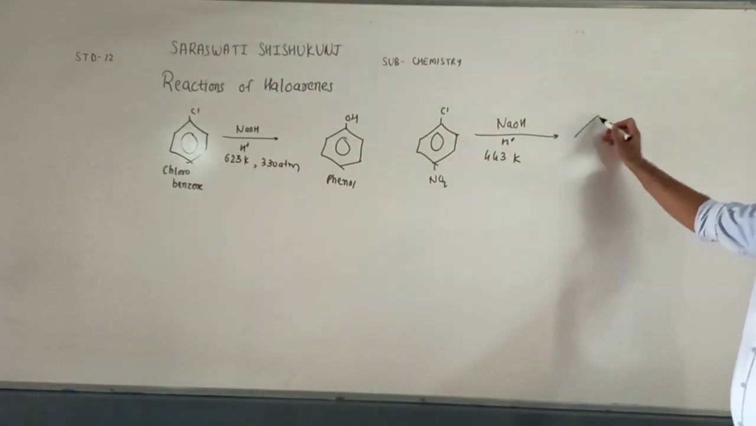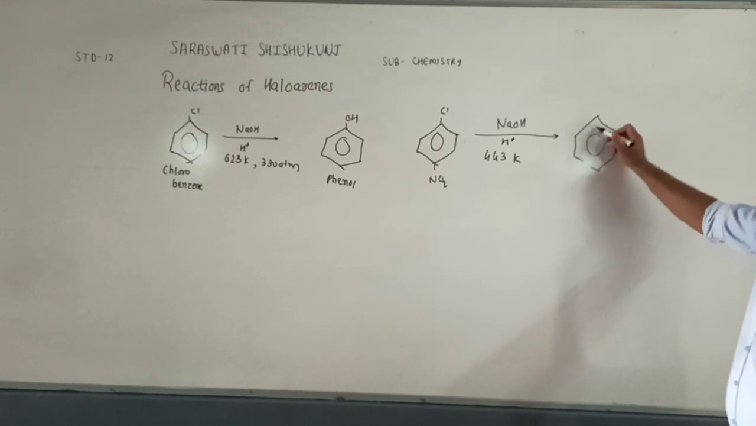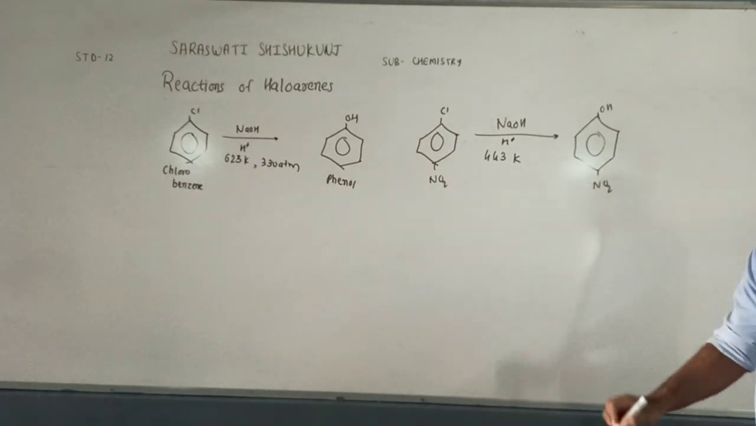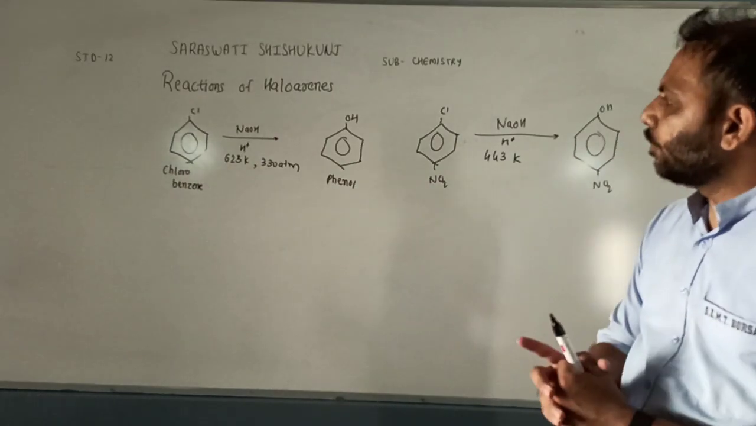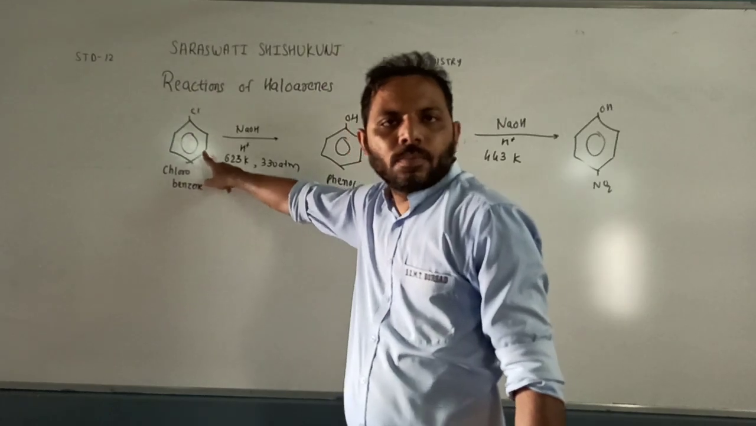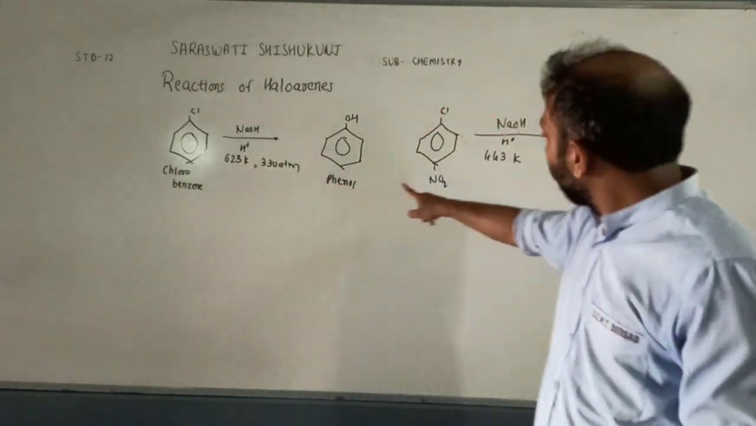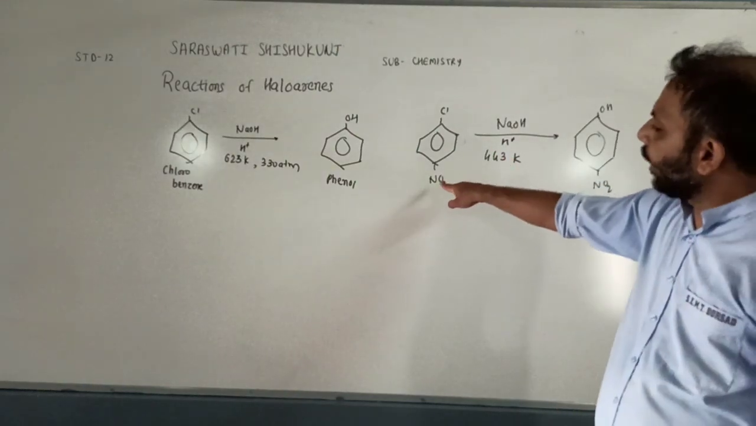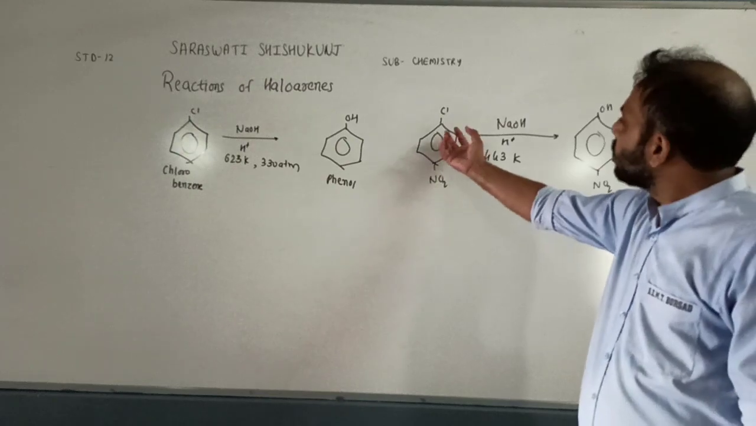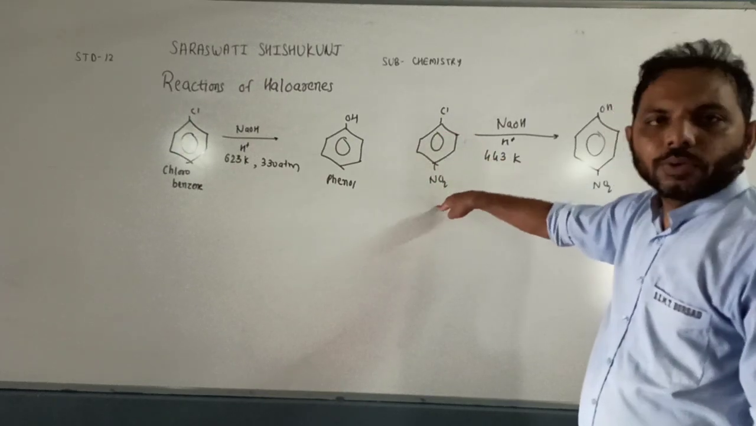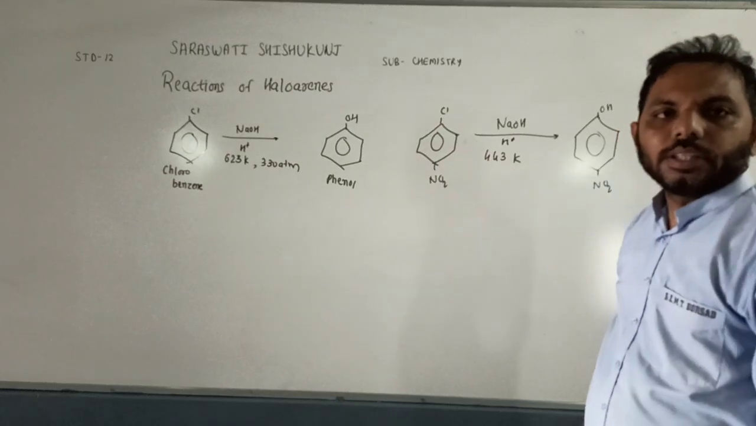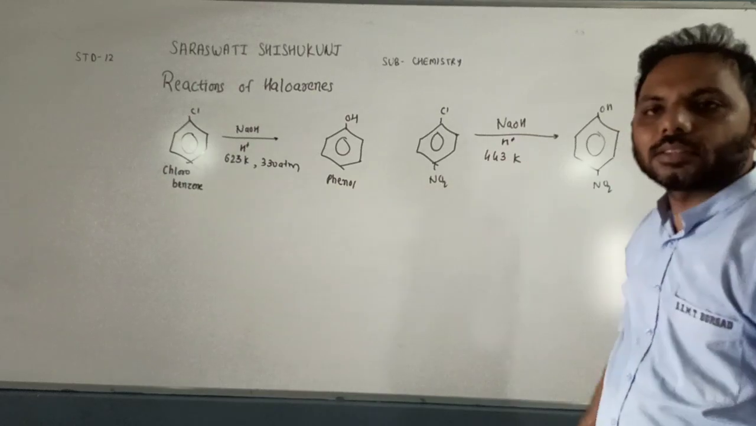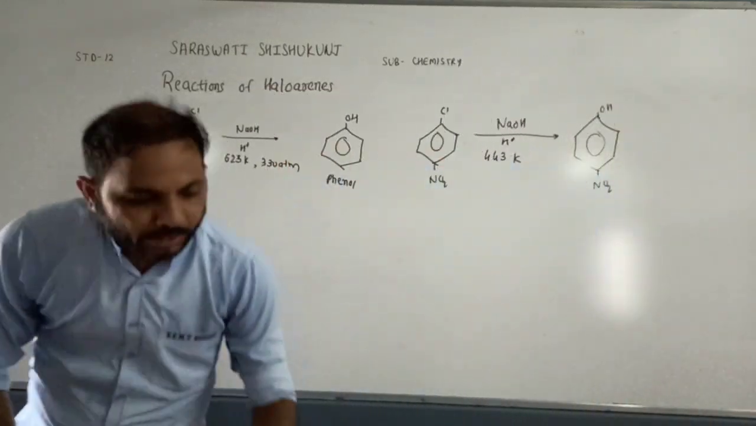The reaction will be the same. We'll get OH minus instead of chlorine. The nitro group will remain as it is. So we can see that if only chlorobenzene is there, the temperature requirement is higher. If a nitro group is there, the temperature requirement is less. Why is it so? Because this nitro group is an electron withdrawing group. It withdraws electrons, and because of this the bond becomes weak, the reaction becomes easy, and because the reaction becomes easy, the temperature requirement is less. Okay, we will see some more reactions.